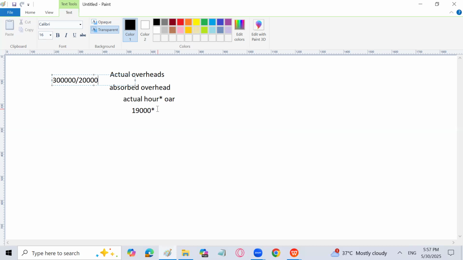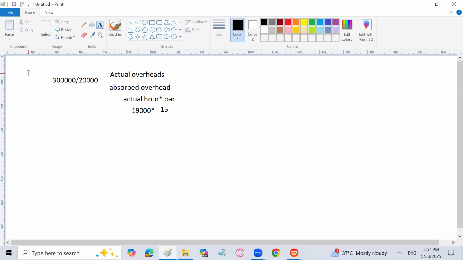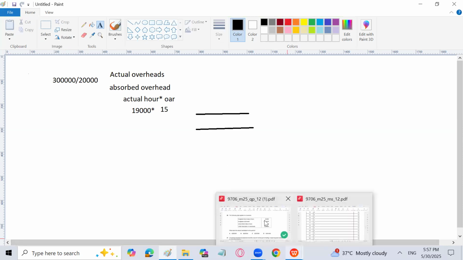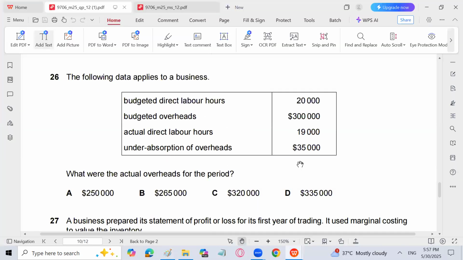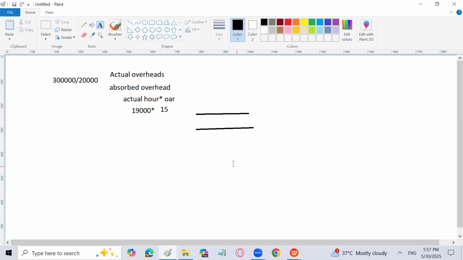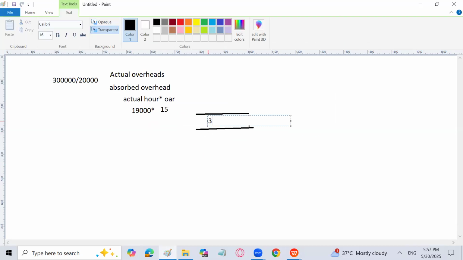So 19,000 into 15 is going to be my absorbed overhead cost. I have to find the actual overhead cost, not the under or over absorption of overheads. It is given that under absorption of overhead is 35,000. What does it mean? It means that the absorbed overhead cost is less than the actual overhead cost. It is under absorbed by 35,000.